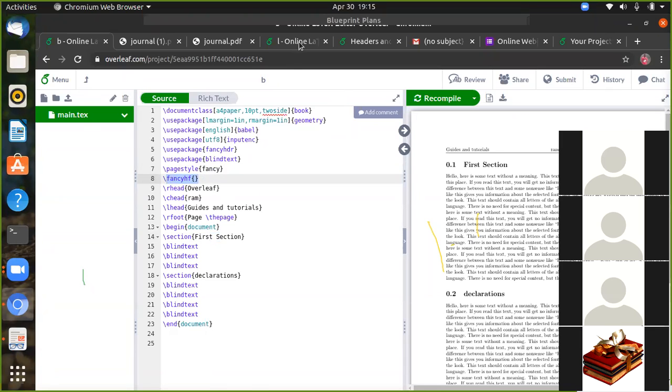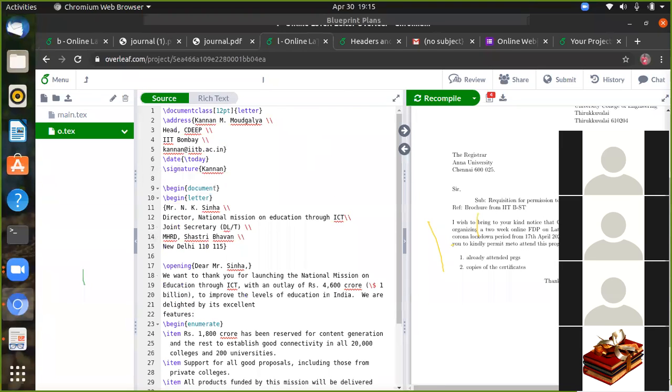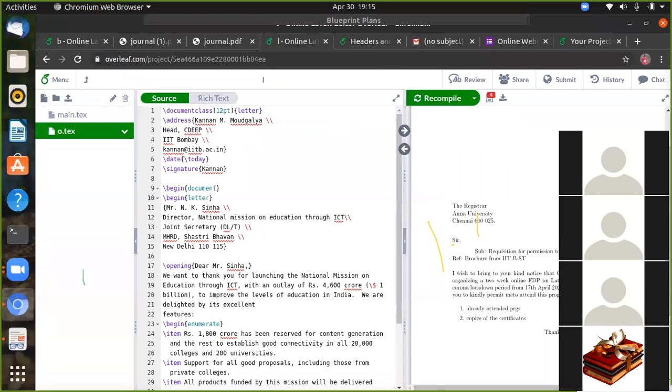And letter writing is very easy. If you want to write a letter in Word, that's easy, but if you want to write the letter in LaTeX, that is also very easy. Instead of article and report, you can write letter. Document class letter, address, which gives the address of the author, followed by begin document, then begin letter.